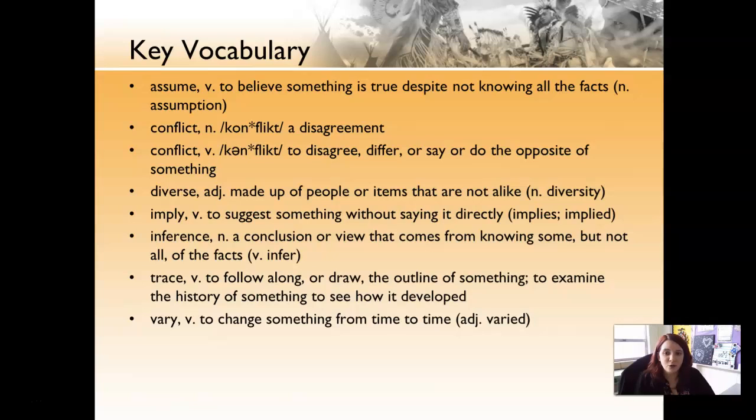An inference is a conclusion or view that comes from knowing some but not all of the facts. Trace is to follow along or draw the outline of something, to examine the history of something to see how it is developed. And vary is to change something from time to time.